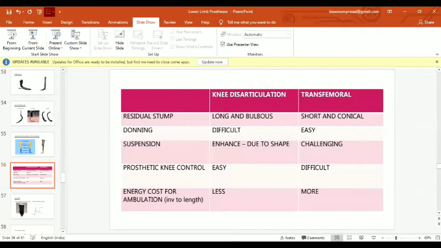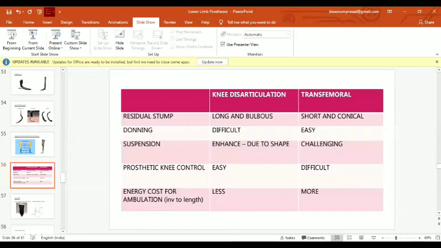First, we have to look at what the differences are between knee disarticulation prosthetics and transfemoral prosthetics, because the fabrication and parts are somewhat similar. But some weight bearing conditions and some knee joints or knee control are different. So we have to discuss it first.